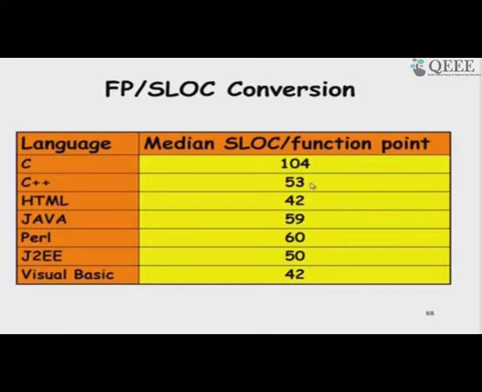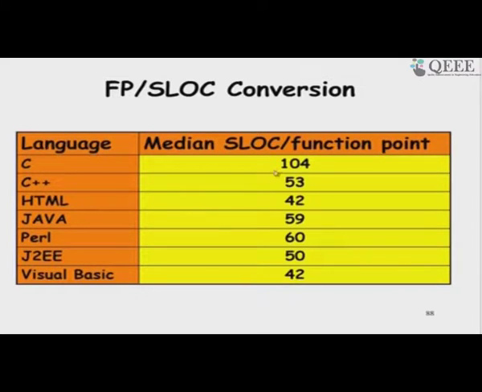But then can we have some way to convert function points to lines of code? There have been a lot of research publications available on experimental observation regarding how many lines of code one function point transforms to.